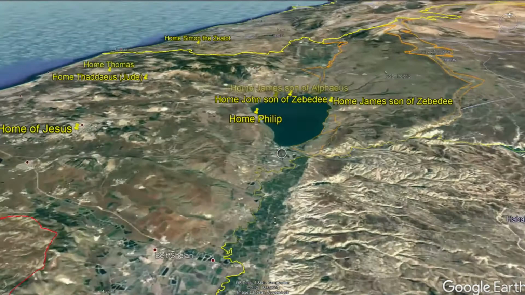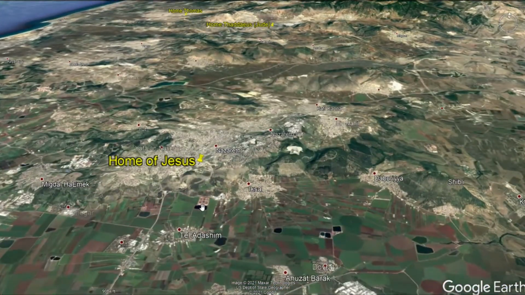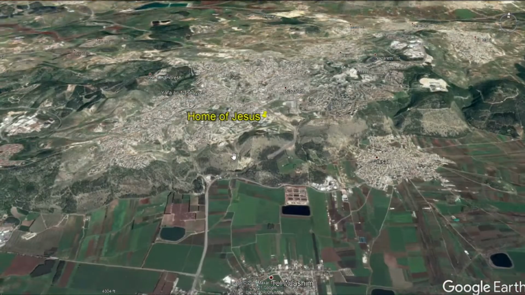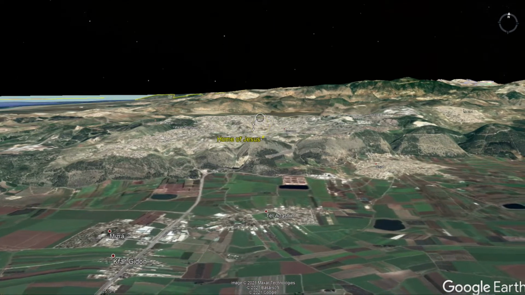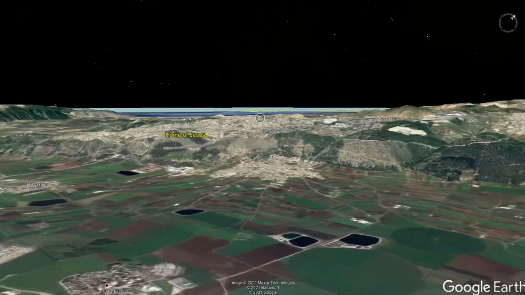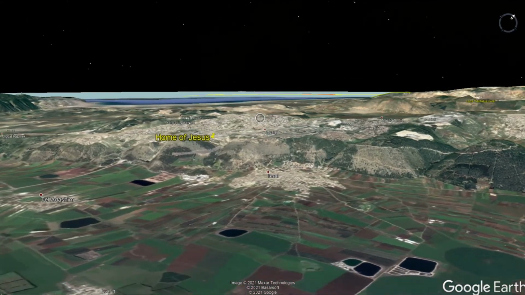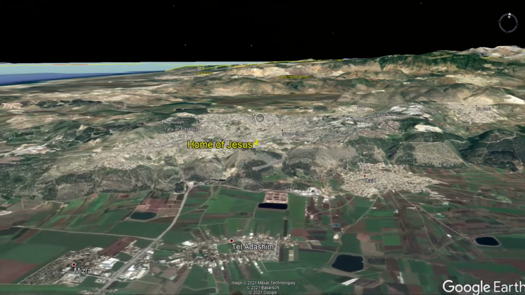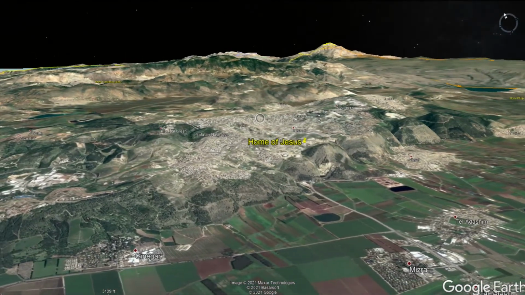And just for fun, I'm going to come in here. Just think of Jesus being a child. And then kind of get an airplane view of this region. As Jesus could look over to the Mediterranean to the east, he could look out across the fields where they were producing all that food, the granaries.